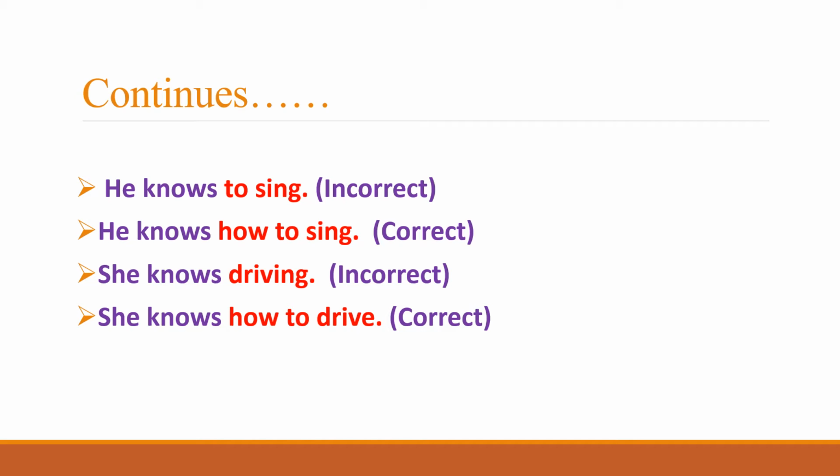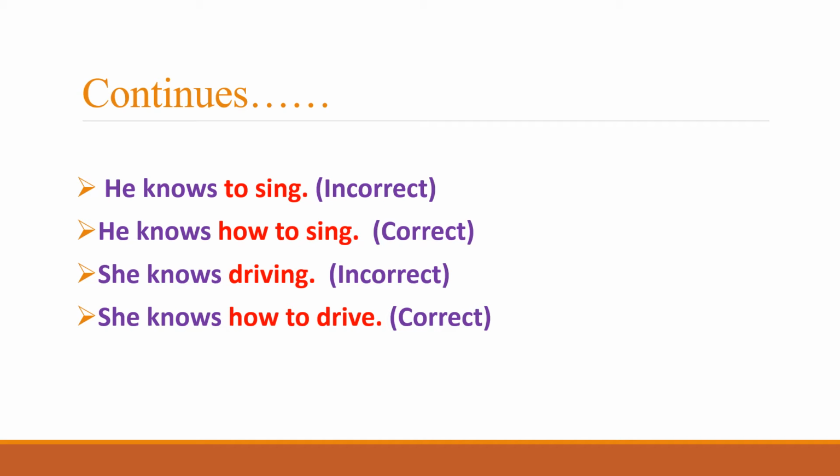So this is the correct structure that is used for this sentence. Similarly, in the next example too, she knows driving. Here you also see that driving is the manner of doing something, but it is directly explained with the ing form, which is an incorrect way of writing this sentence.